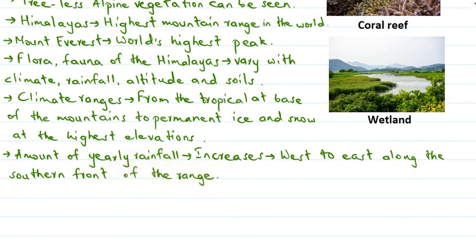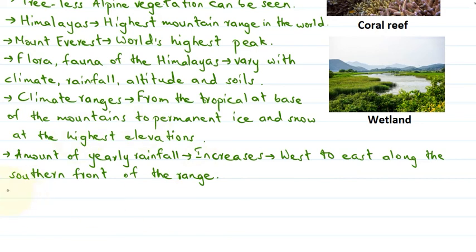Okay, so this diversity of altitude, rainfall and the soil conditions combined with very high snow line, together support a variety of distinct plants and animal communities in the mountain ecosystem. Okay, so this was all about the mountain ecosystem.